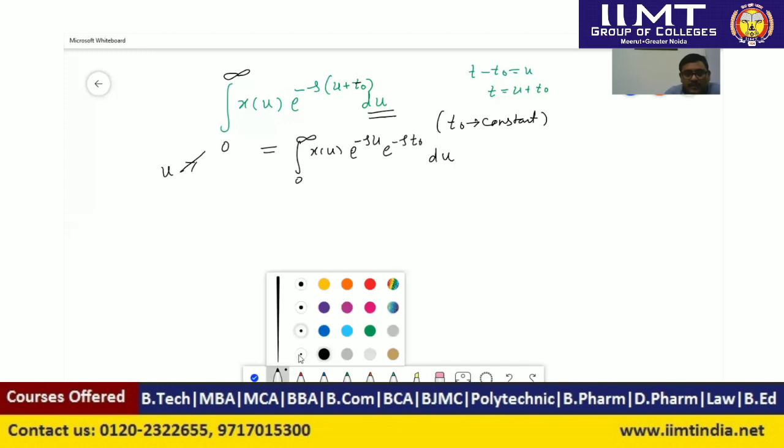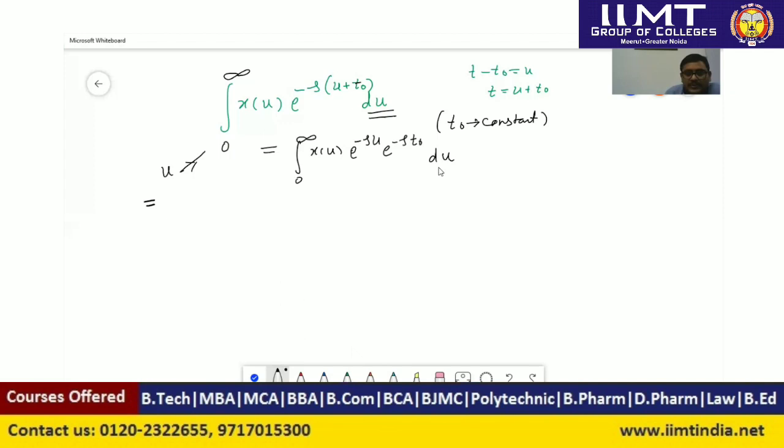As this integration is being done with respect to u, this term e to the power minus st naught will be treated as a constant, so it will be outside the integration. So we can write e to the power minus st naught times the integration of x of u e to the power minus su du, and this integration is being done from u equal to 0 to u equal to infinity.